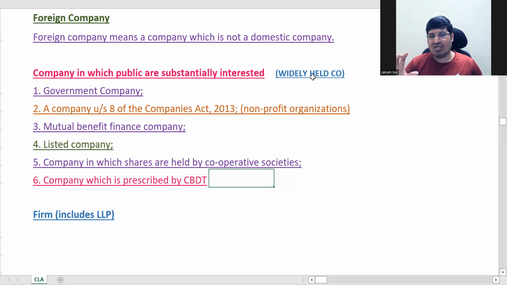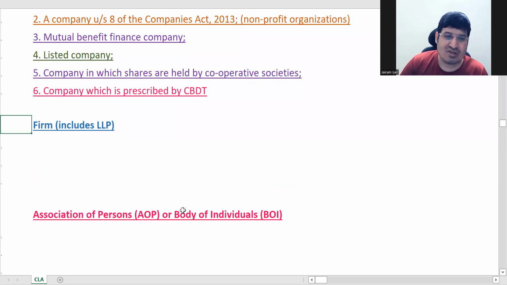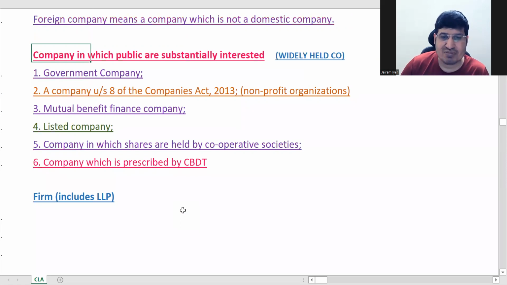Generally, for your understanding, this will be companies other than private companies, where the public will have an interest. So the government keeps a close eye on these companies, right?